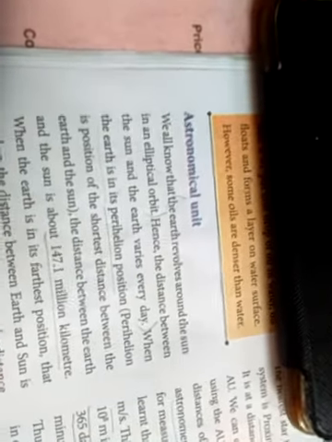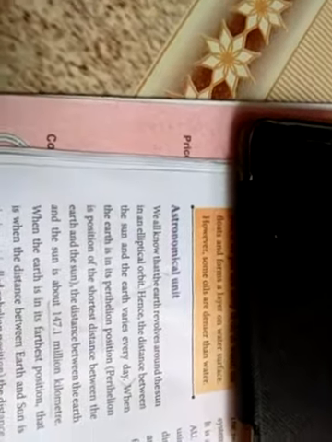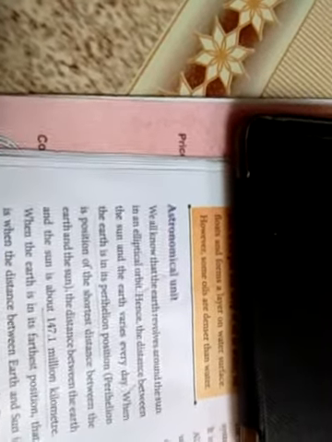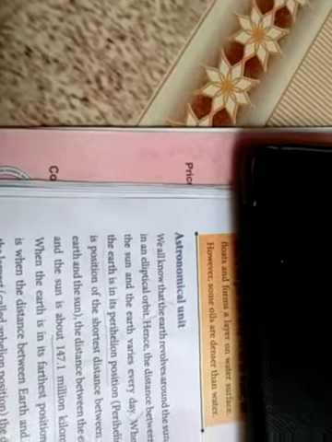So now you see the first one, astronomical unit. You know very well that the Earth revolves around the Sun in an elliptical orbit. The distance between the Sun and the Earth varies every day, because the Earth is moving along that orbit around the Sun. So each time, the distance varies.